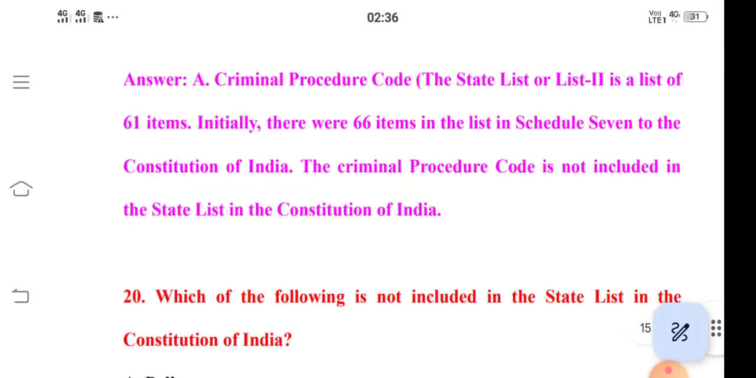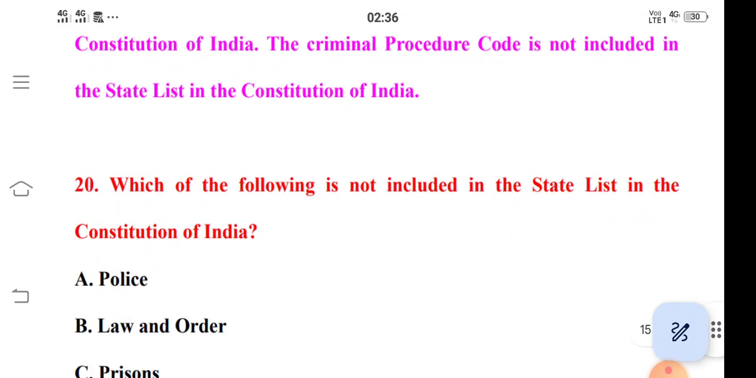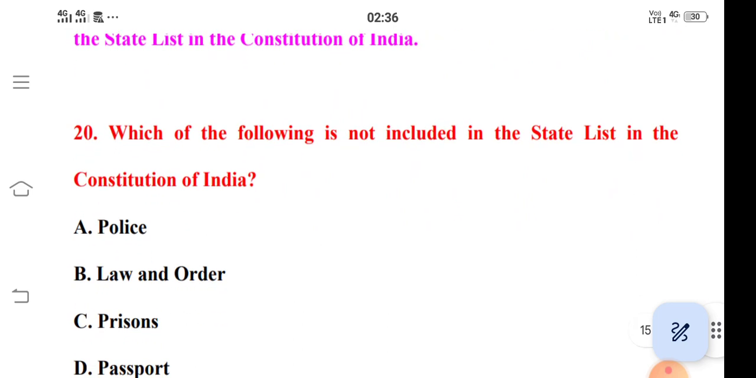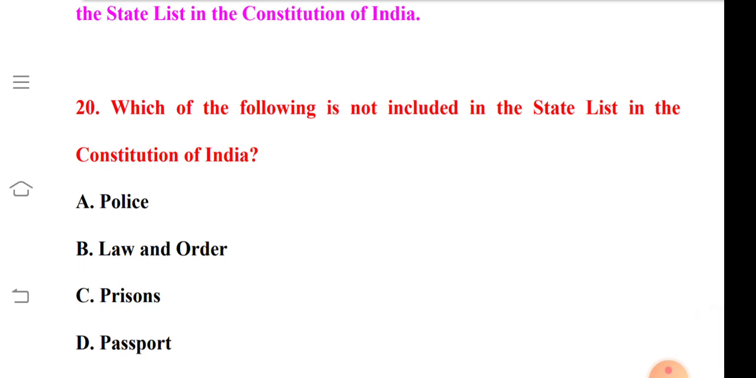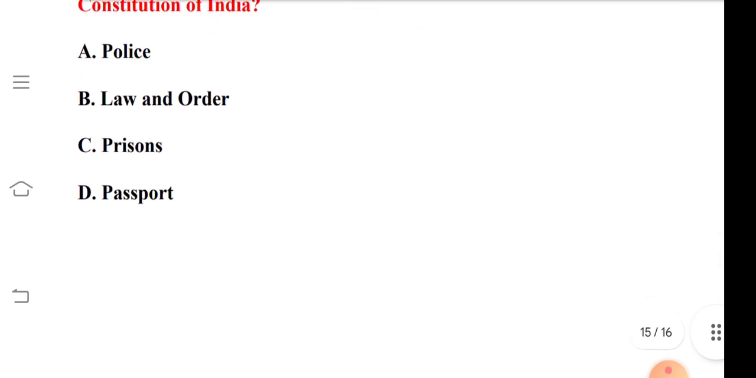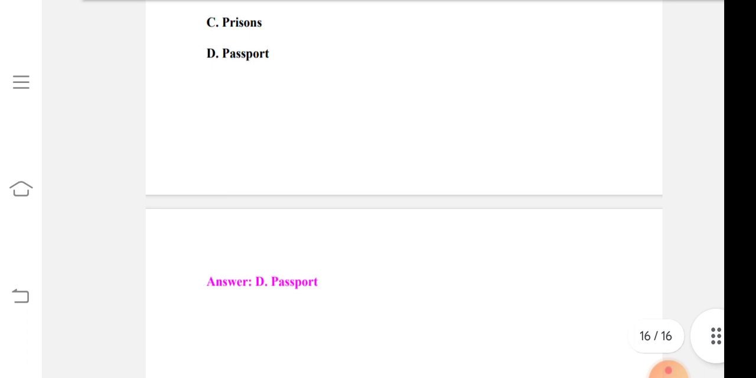And the last question is, which one of the following is not included in the state list in the Constitution of India? Option A is police, option B is law and order, option C is prisons, and option D is passport. So, its correct answer is option D, that is passport.